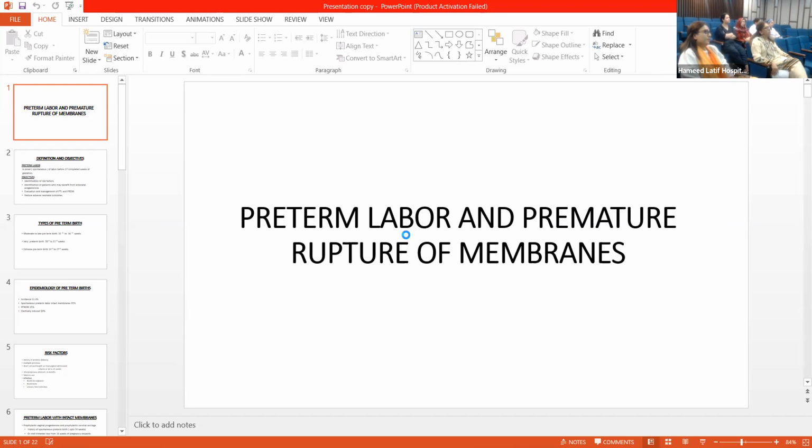The incidence of preterm birth overall is 11.4%. Spontaneous preterm birth with intact membranes is 45%, PPROM is 25%, and electively induced is 30%.